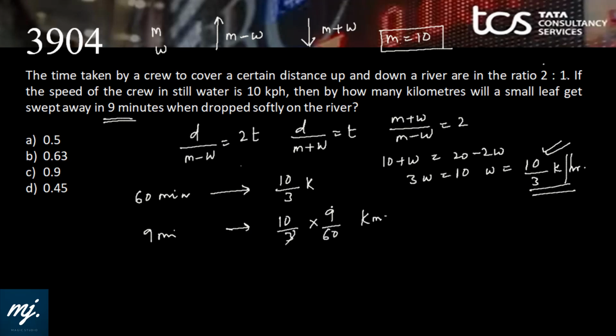That's it. 3 and this is 6, that is half a kilometer. 0.5 kilometer would be the answer. All the data are given in kilometers because they are asking for kilometers. That's why I have calculated in kilometers. 0.5, option A is the best pick.